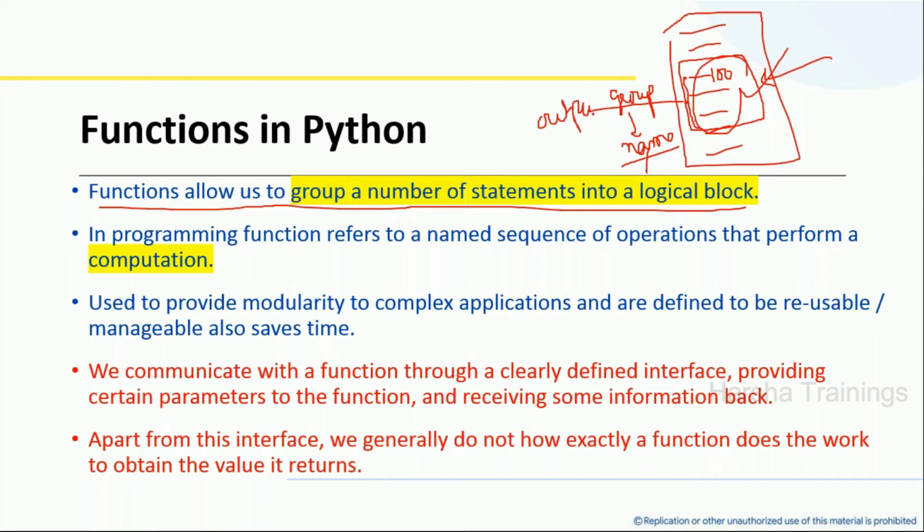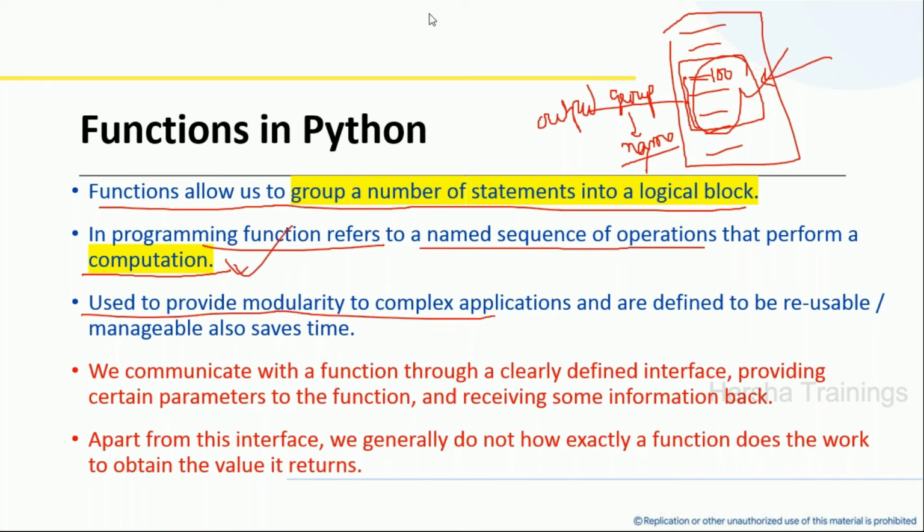Is it okay? Can you please respond? Now, in programming, functions are defined as a named sequence of operations. What is the meaning of named sequence of operations? Just now I told that these 100 statements will be given a name. Now, these statements will perform a sort of output, which is also called computation. Any function in any language will produce some output. You can also call it computation.